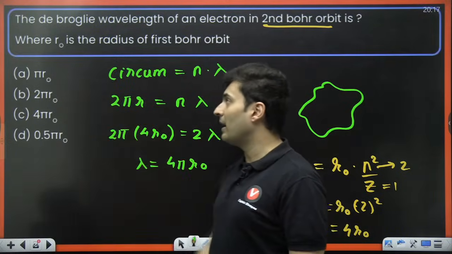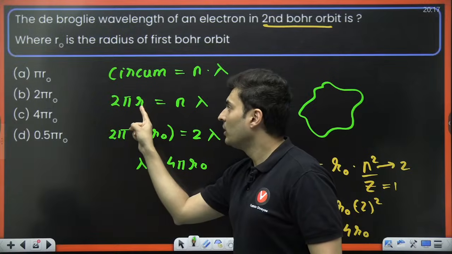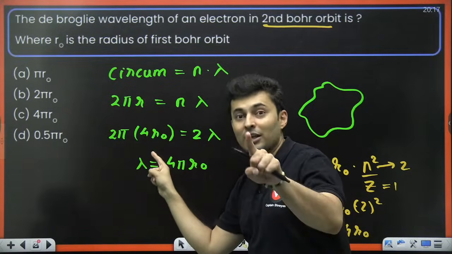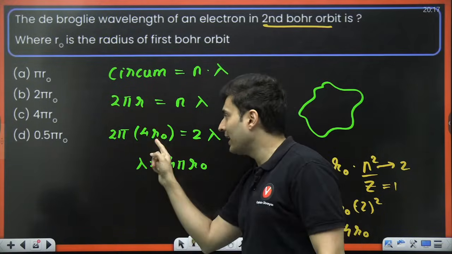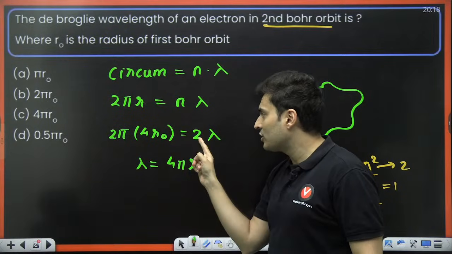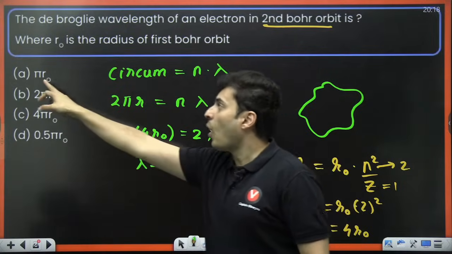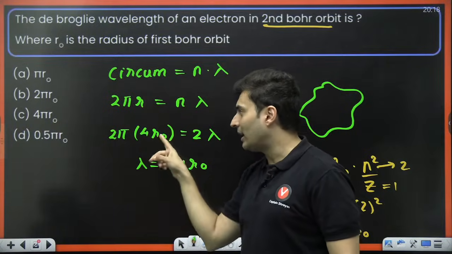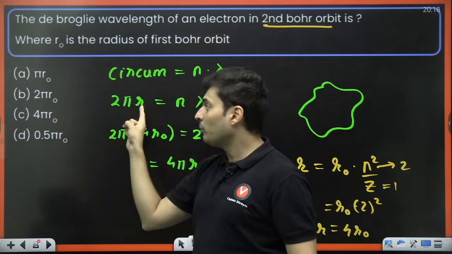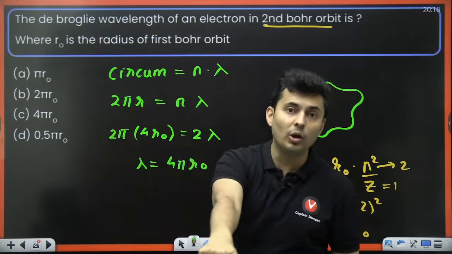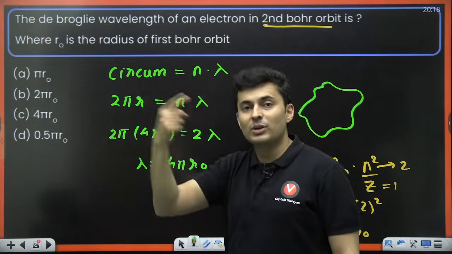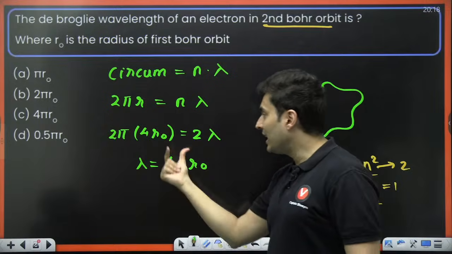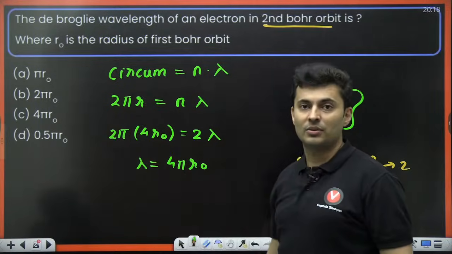It's neither pi r naught. Many people forget to write r as 4 r naught. If you forget that, then substituting n as 2 and cancelling, you will get option A. You might have made this mistake also. Forgot to write r as 4 r naught. Because this is not Bohr's radius. This is the radius in that orbit. So compared to Bohr's radius, it is 4 times. So that's the common mistake which many students make.